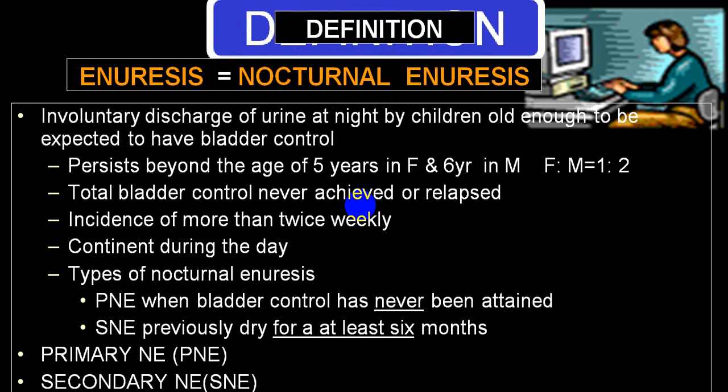Now there is one word called enuresis. We also use the word nocturnal enuresis. I am not going into detail. It is an involuntary discharge of urine at night by children old enough to be expected to have bladder control, and the common age is above 5 years in females and 6 years in males. The female to male ratio is 1:2, and there are two varieties, which we call primary nocturnal enuresis and secondary nocturnal enuresis. These are the two varieties which are described.